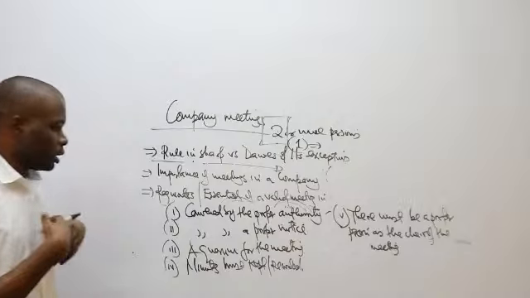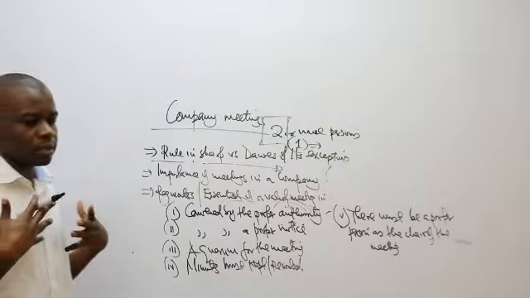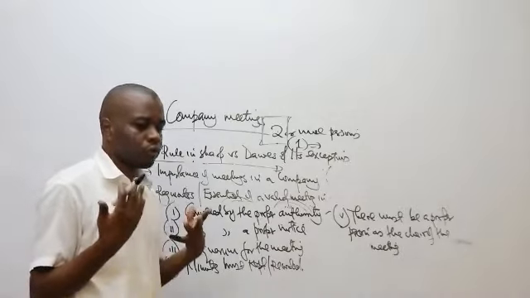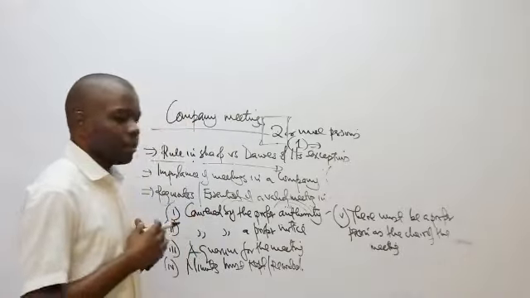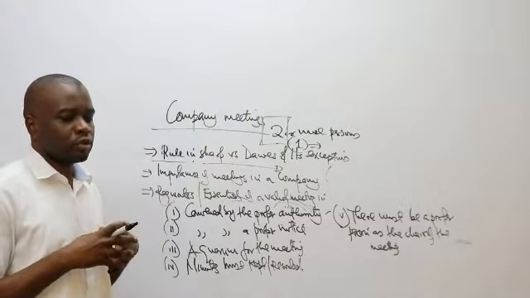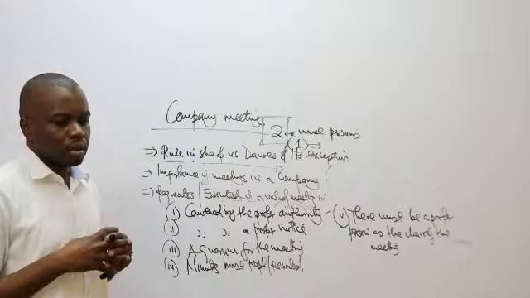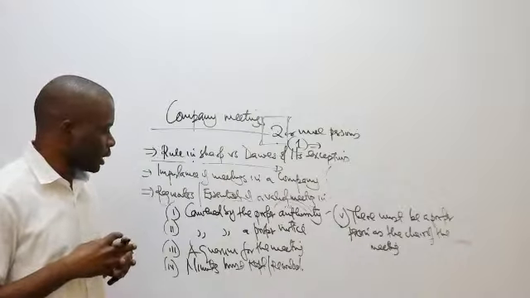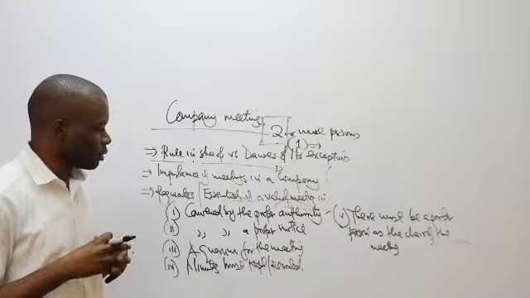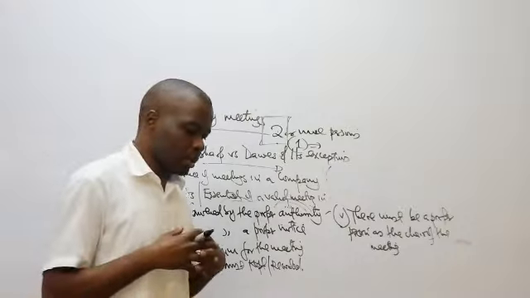So the meeting must be convened by the proper authority. That person who has the authority in the company is the one who's supposed to call for the meeting. The meeting will be called by a notice. There must be a notice that will be sent out to the members.